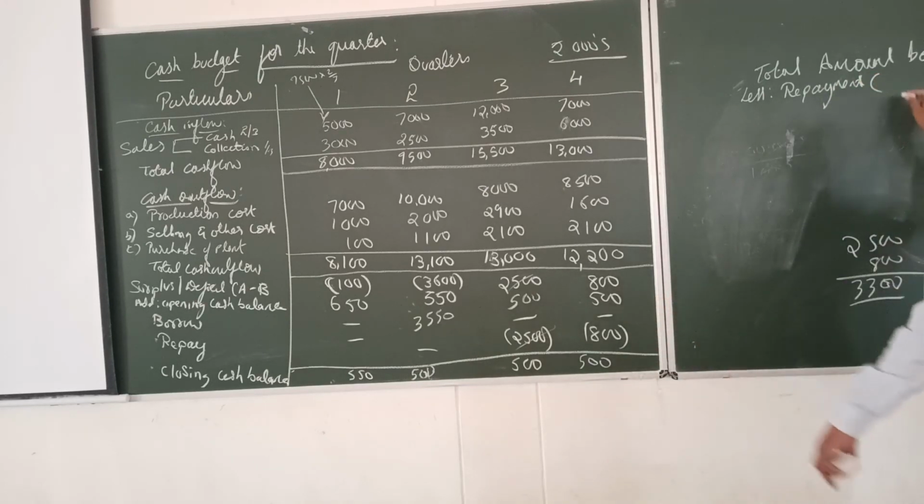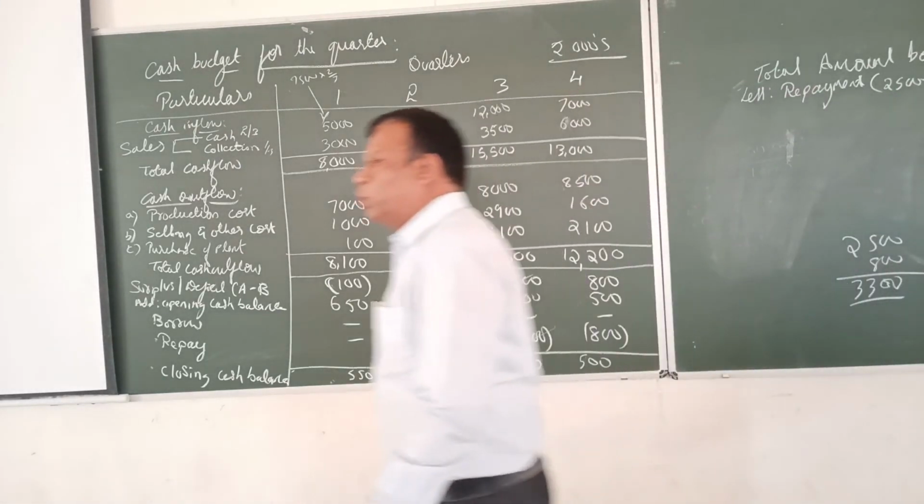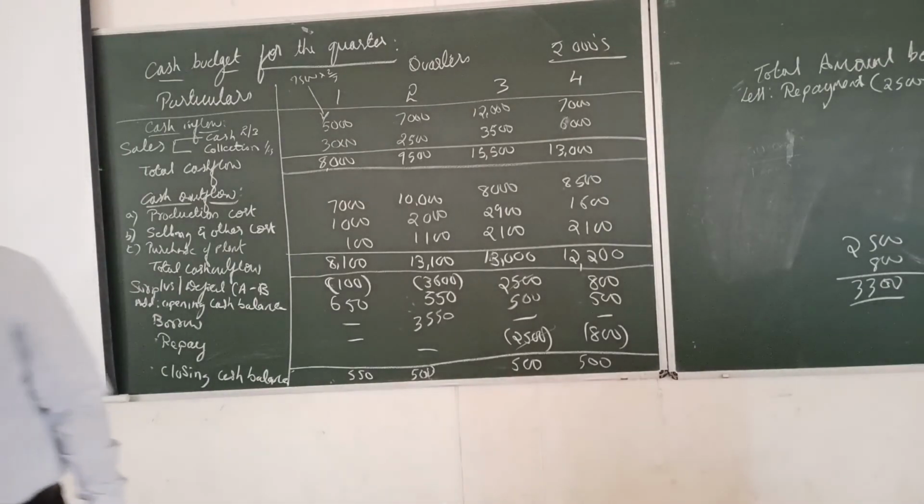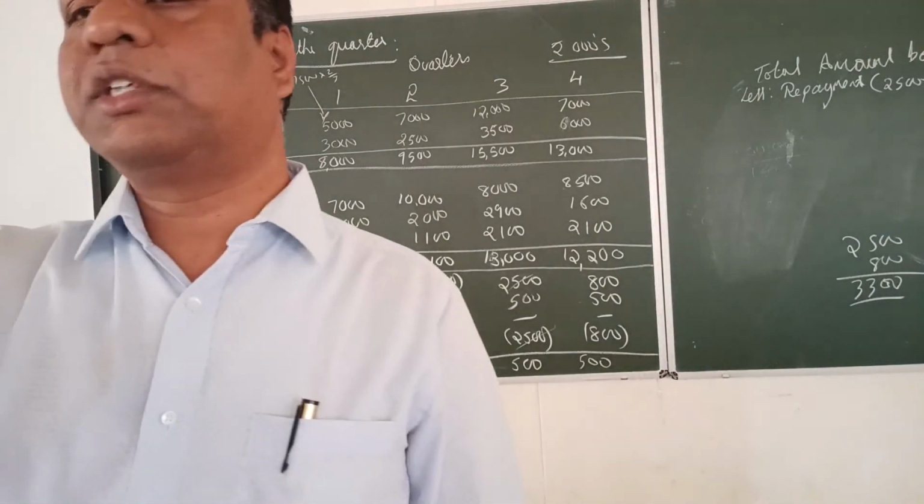We have repaid 2,500 plus 800. How much does it come to? 250. 250,000, or we can write it as 2,50,000. You can write the amount 2,50,000 as outstanding. That's it. That completes this particular problem.